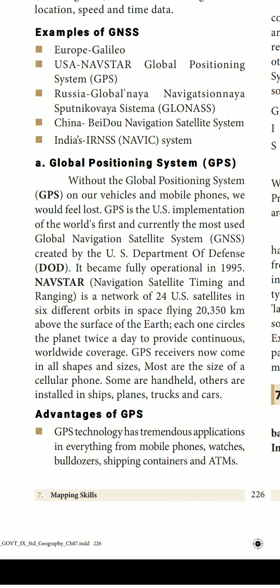Okay. So what are the advantages of GPS? GPS technology has tremendous applications in everything from mobile phones, watches, bulldozers, shipping containers and ATMs also.